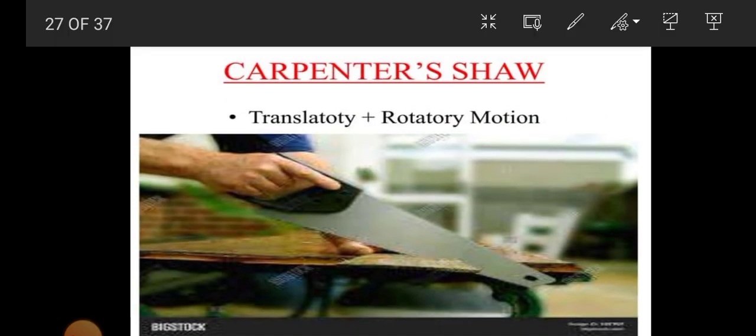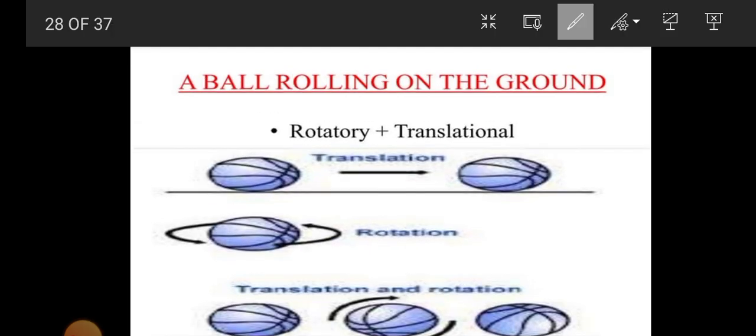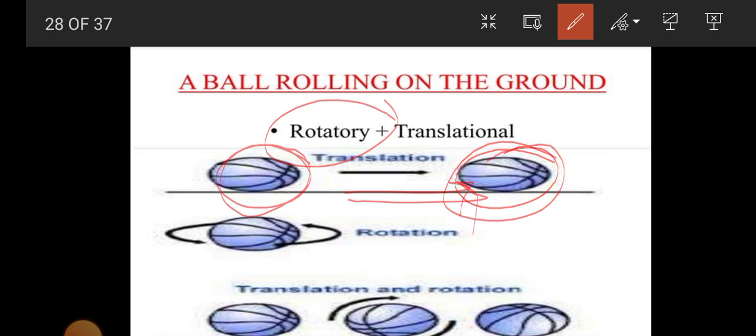Now, a carpenter's saw: here the translatory motion is present and rotatory motion is also present. Now a ball rolling on the ground is rotatory because it moves about a fixed axis, and translatory because it covers a path in a straight line, with equal distance covered in the same interval of time.